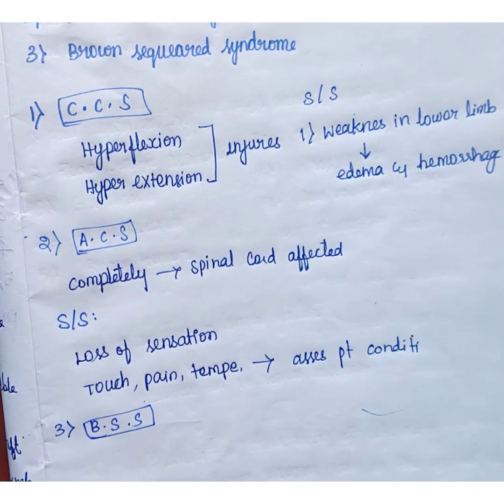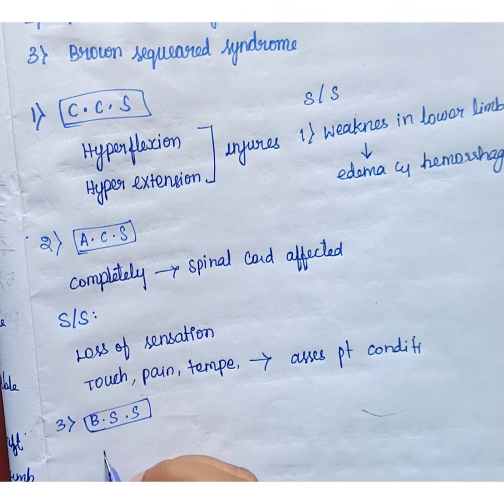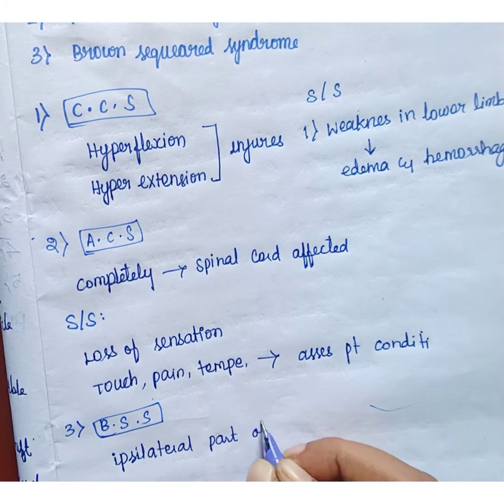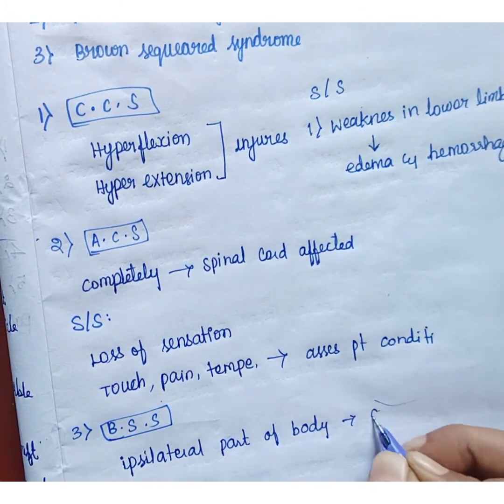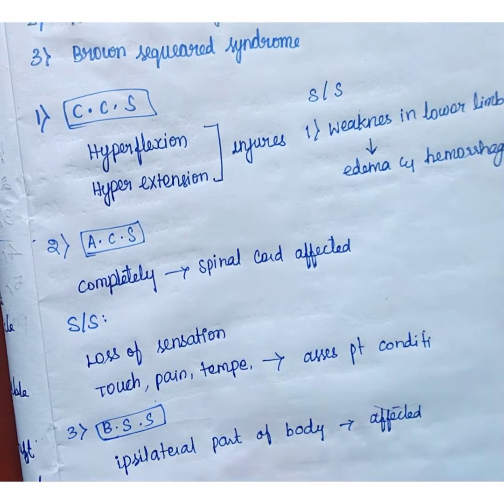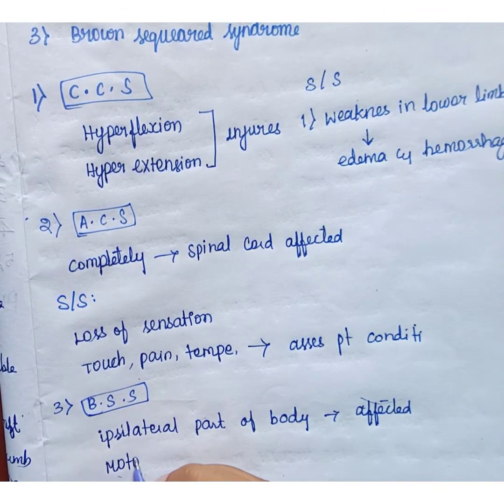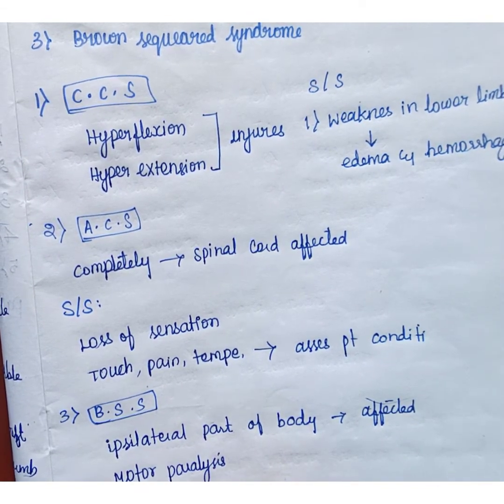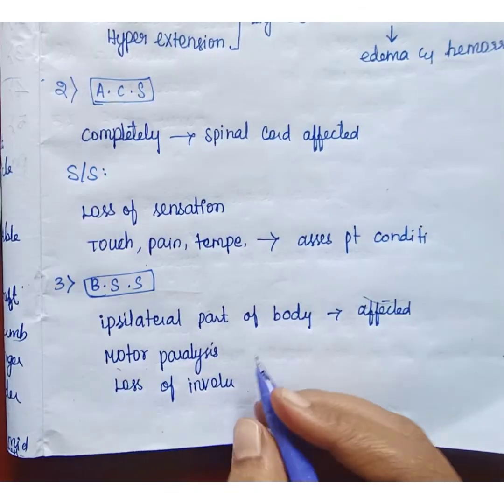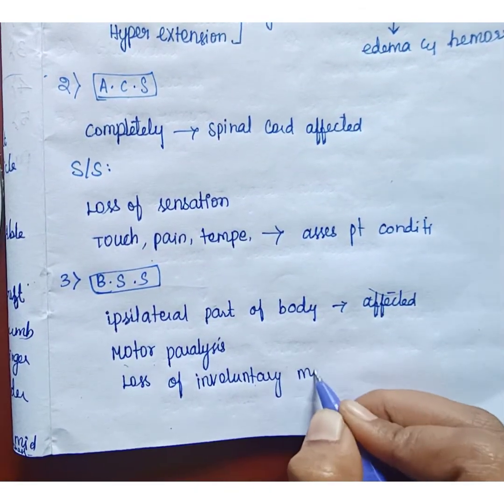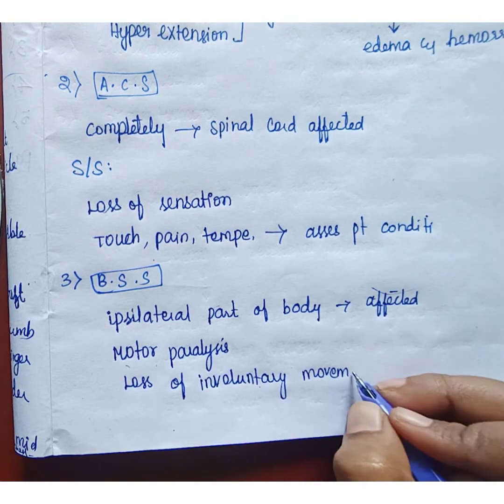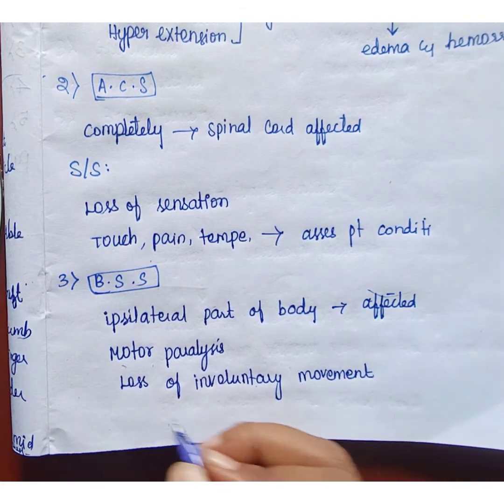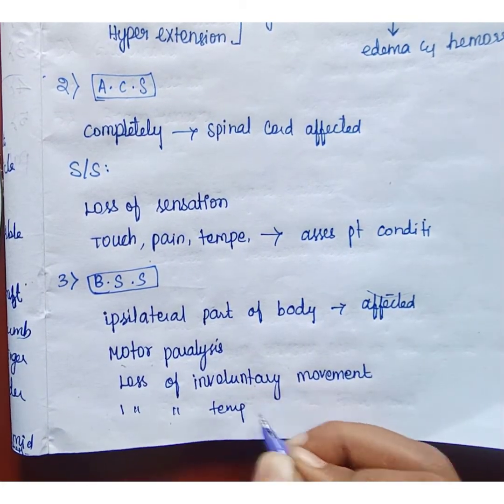Here the ipsilateral part of the body is affected, and motor paralysis and loss of involuntary movement will occur, and also loss of temperature. So these are Brown-Sequard syndrome.